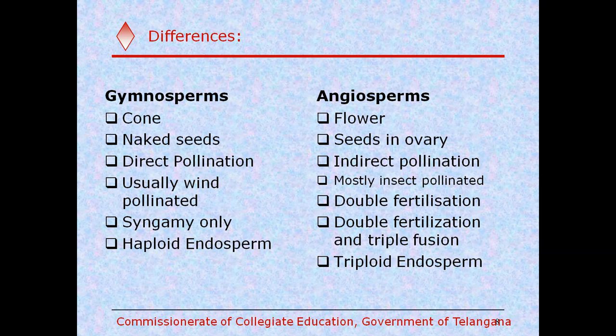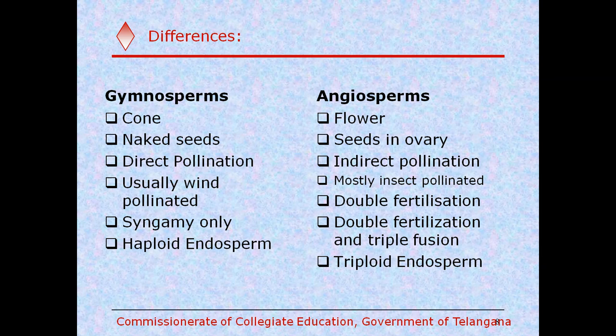And the female reproductive structure is called the gynoecium in angiosperms. In gymnosperms, archegonia are present in the ovules. But in angiosperms, archegonia are absent in the ovule. In place of the archegonia, the female gametophyte, also called the embryo sac, is present in the ovules of the angiosperms.